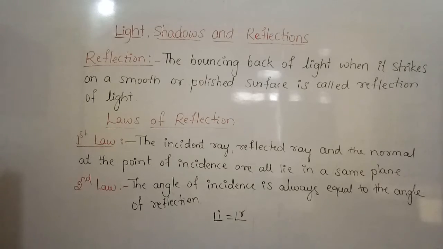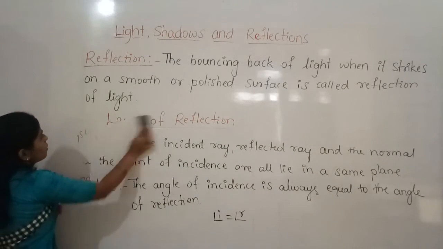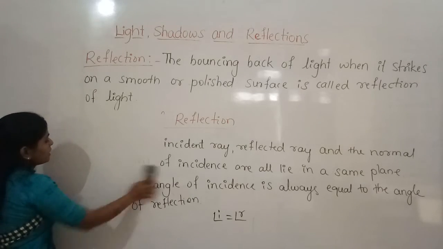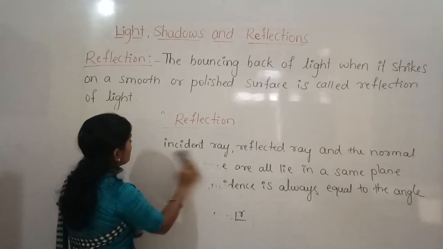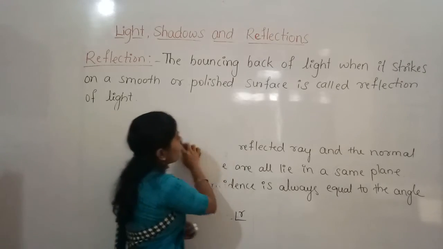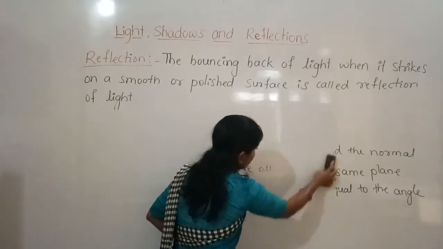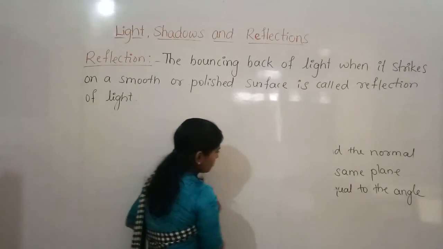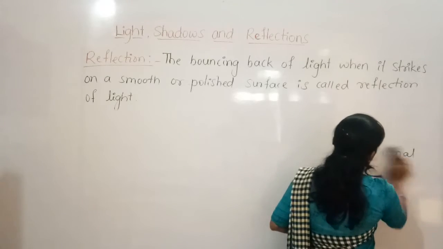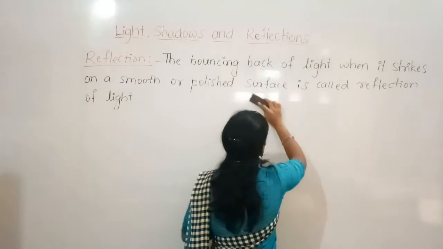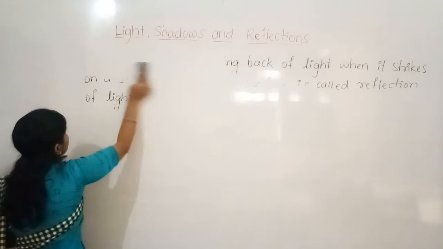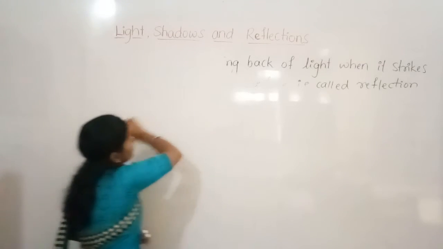Okay. And see, we can do one more activity with this. And this activity is to show the light rays moving in a straight path. Okay. To perform this activity, you need a comb, a mirror and a sheet of paper. So by using this, we can do this activity. So here, activity 8, which is given in your textbook.